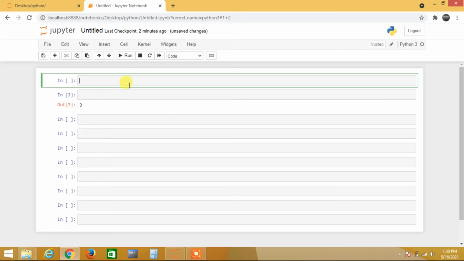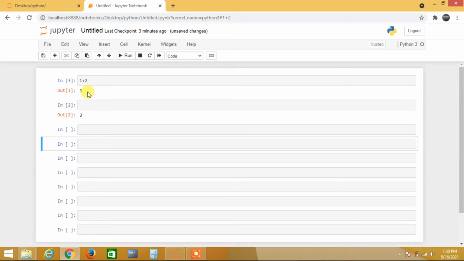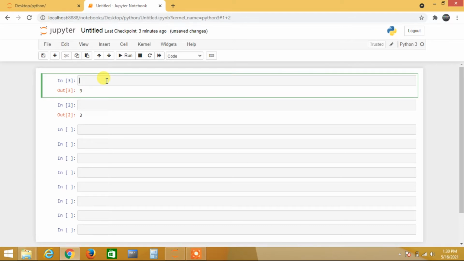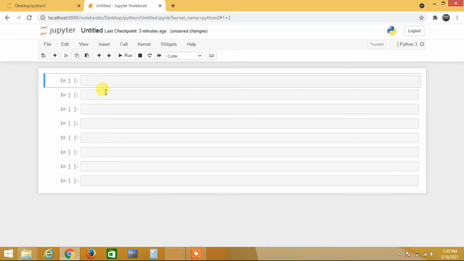If you want to run a cell, like I just entered 1 plus 2, and I want to run this code with the keyboard, you just need to press Shift plus Enter. See, your cell is going to run. If you want to go up and down, you can use the arrow keys. And if you want to delete the cell, you just need to press D twice, and it will be deleted.